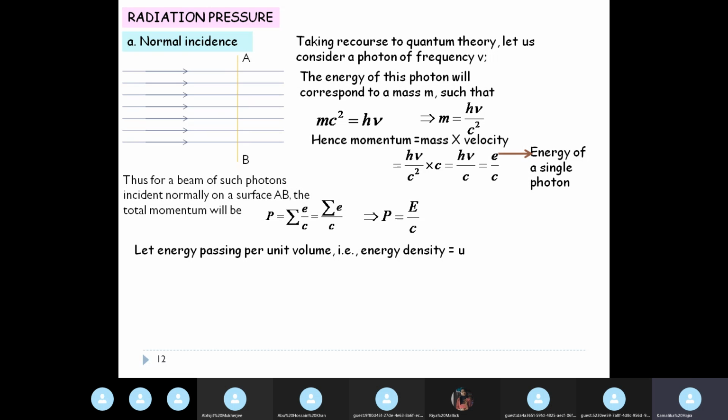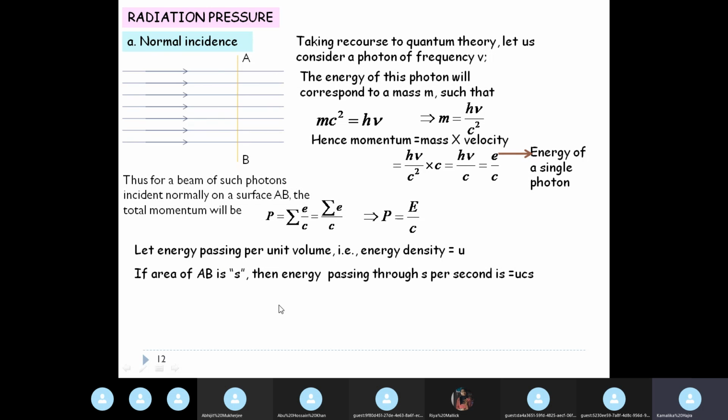Now let us suppose that energy passing per unit volume, that is energy density, is small u. We had already defined this. If the area of this surface AB is S, you have to visualize a little. I have drawn the lateral segment; basically this is a slab like this, a surface.